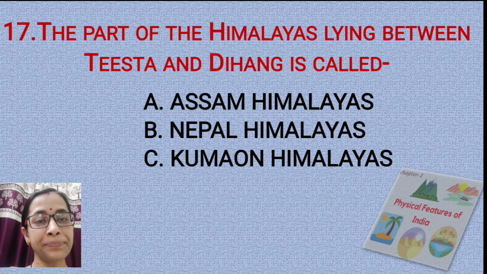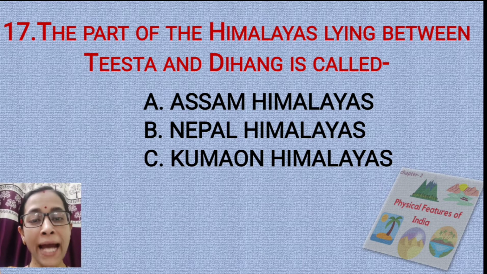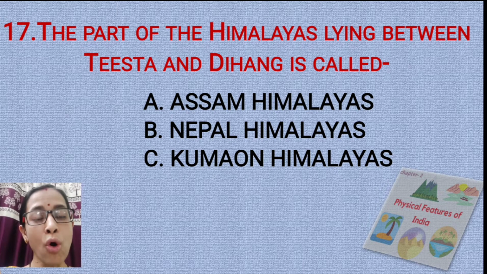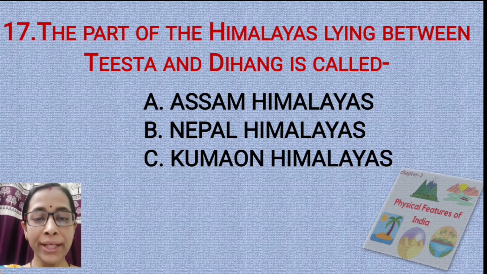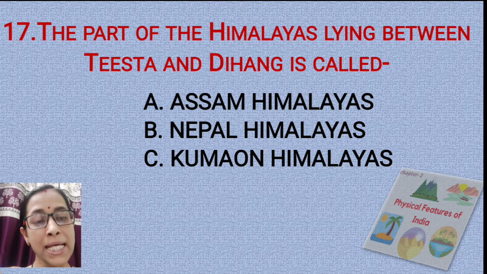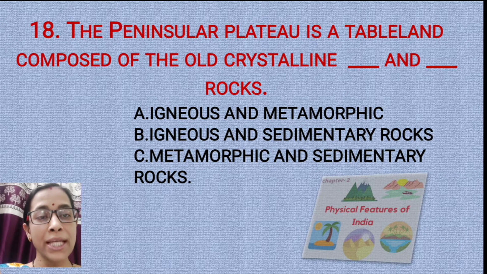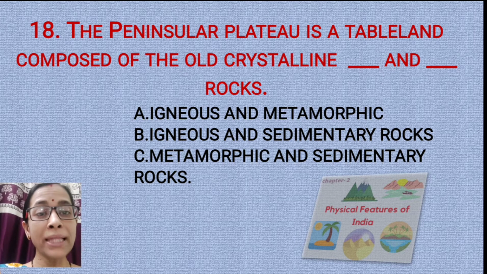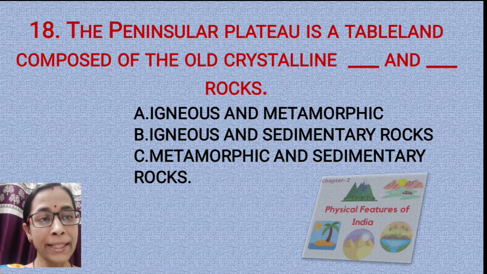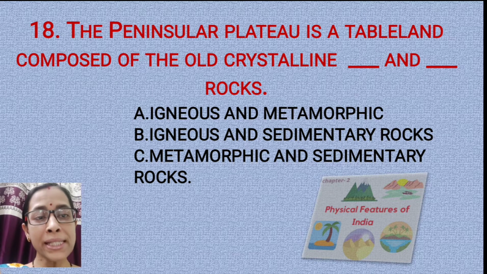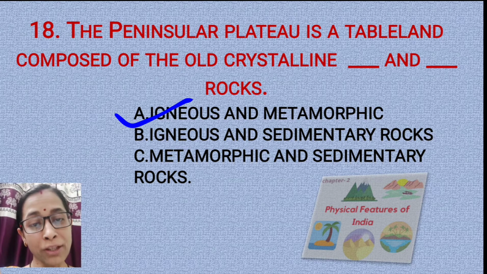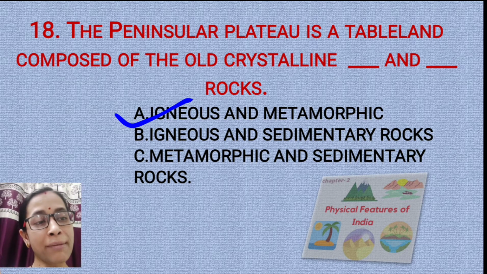Question number 17. The part of the Himalayas lying between the Tista and Dihang is called, is it Assam Himalayas or Nepal Himalayas or Kumaon Himalayas? The correct option is Assam Himalayas. Question number 18. The peninsular plateau is a tableland composed of the old crystalline dash and dash rock. It is igneous and metamorphic rock, that is option A. In option B it is given igneous and sedimentary rock, option C metamorphic and sedimentary rock, but here the correct option is option A, igneous and metamorphic rocks.